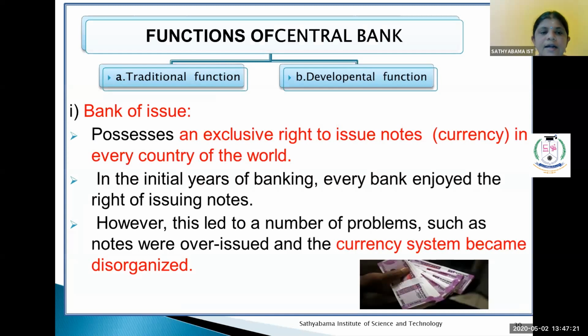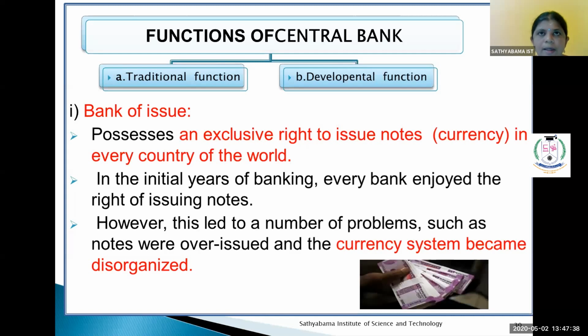Under the traditional function, an important function is bank of issue. It is exclusive to the central bank in every country in our world, so they are doing the very important function of note issue.